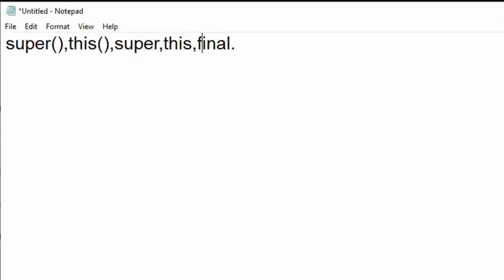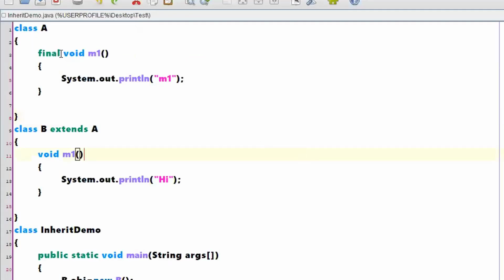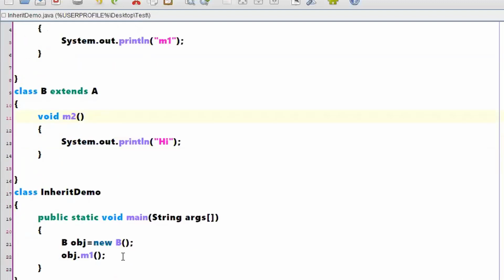Shall we discuss one more small topic now? Answer my questions very fast so that we can finish up. In a class A, I have a method m1. In a class B, I have a method m2. Simple program, right? Now, when I am creating an object, is this a proper way of calling the methods?